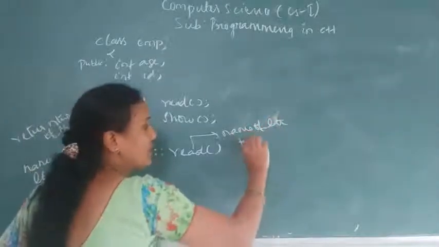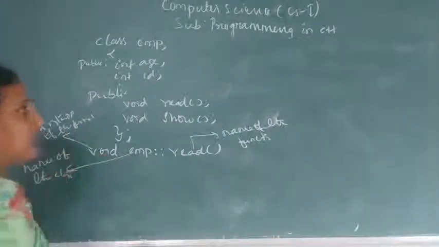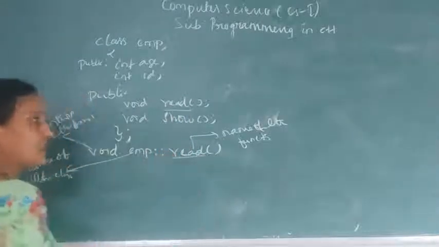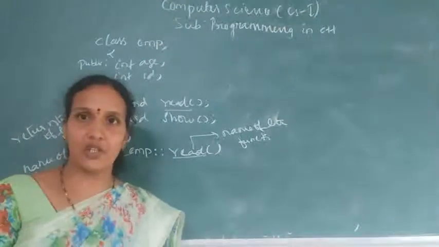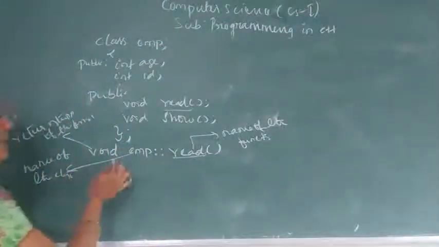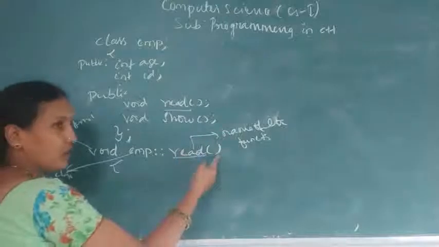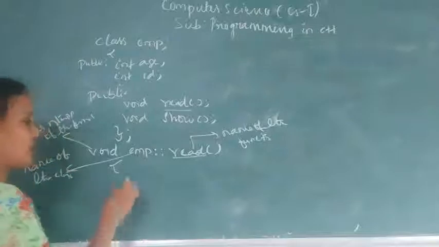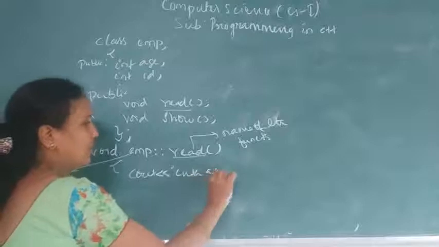And remember one point: when you are defining the function after the class, you need to check that the function name should be the same, even the upper cases and lower cases should not change. Now here I am giving the body of the function, because only the name of the function I have given in the class, and outside the class if you want to define it, you need to give the complete definition of the function. Same, I will give cout, enter age.